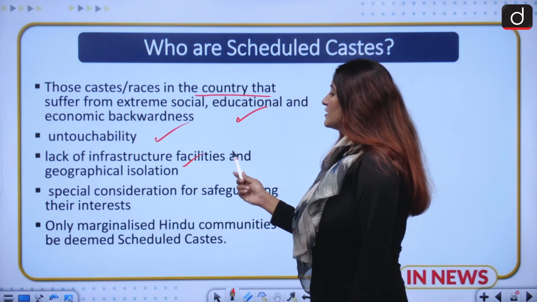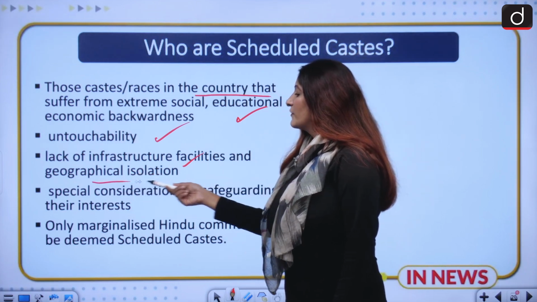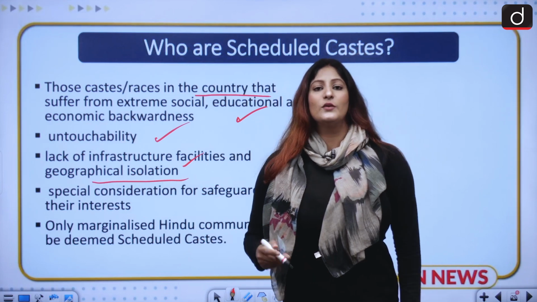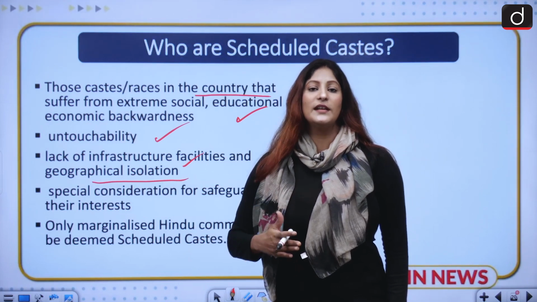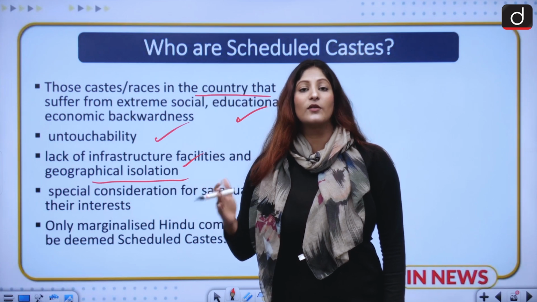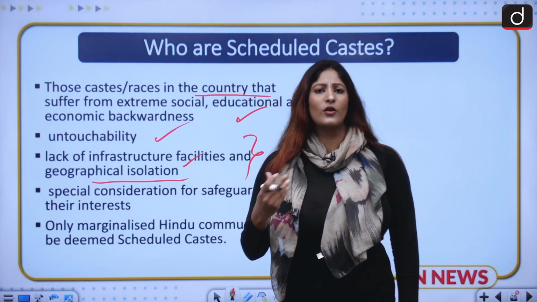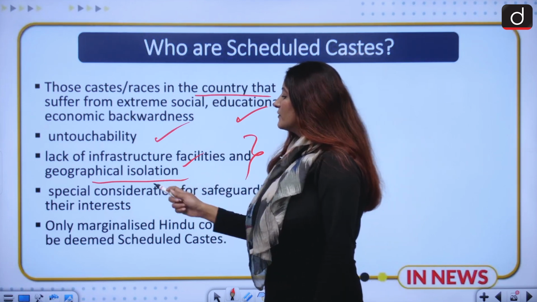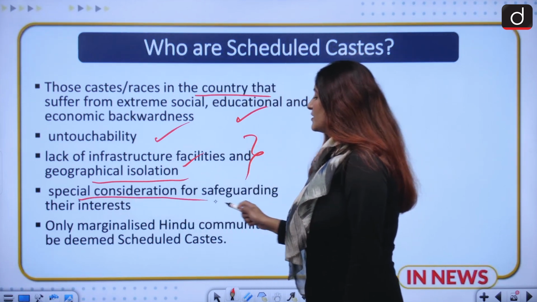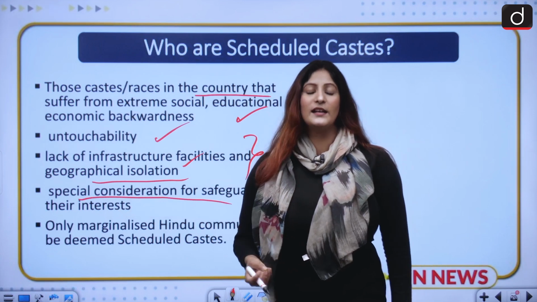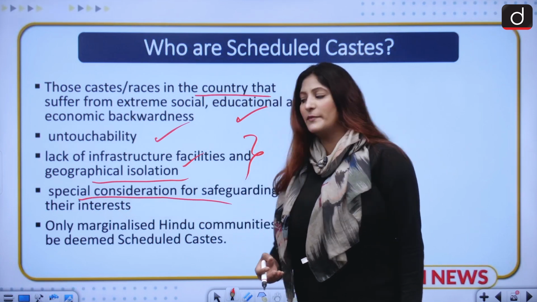Now, because of this, what happened? They suffered geographical isolation. They used to live differently and in a distant region from the so-called upper caste. So because of that, what happened? They were not able to grow. Because of the same reason, special consideration is needed to safeguard their interest in the current constitutional practice.